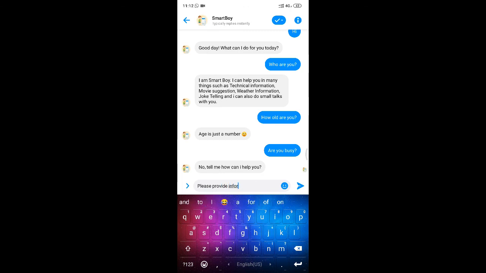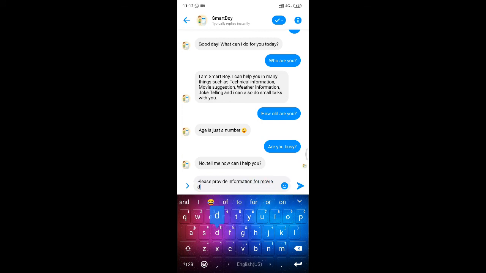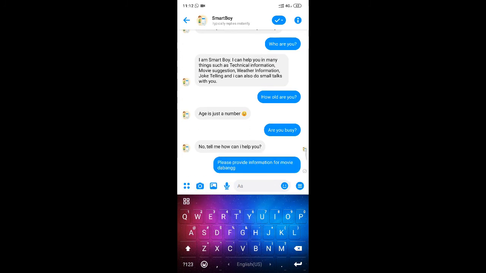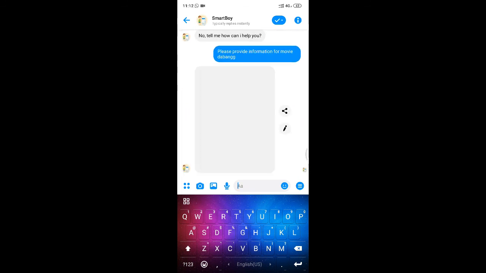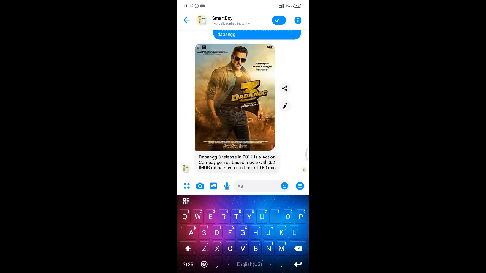Please provide information for the movie Dabangg. Let's see how the bot responds for this one. Okay, so Dabangg 3 released in 2019, is an action comedy genre movie with a 3.2 IMDb rating. That's really bad. And about 160 minutes of runtime. So this is how the bot responded appropriately, and it is quite fast. It is very helpful. We can do a lot more with this bot.